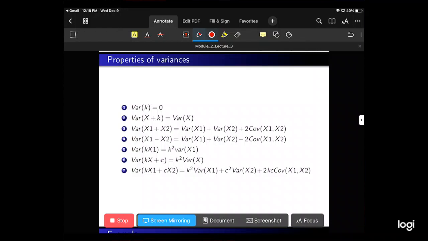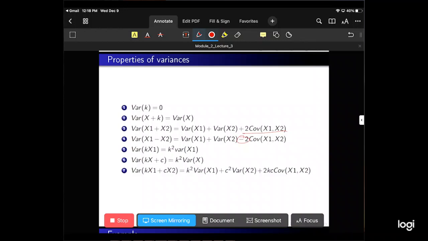Variance of the sum of 2 random variables is equal to the variance of the first plus the variance of the second plus 2 times the covariance. I know we haven't defined the covariance yet, but this is what it's equal to, 2 times the covariance of x1 and x2. The variance of the difference of 2, number 4, is the variance of each independently minus 2 times the covariance. So the only difference is the minus sign here.